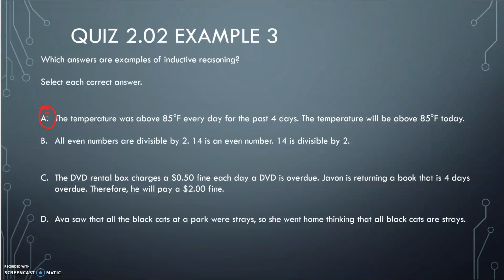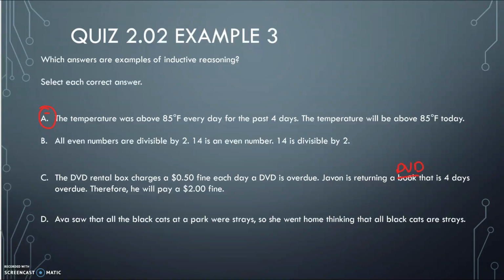The DVD rental box charges 50 cents fines each day a DVD is overdue. Javon is returning a DVD that is 4 days overdue. Therefore, he will pay a $2 fine. That is facts. Deductive reasoning.